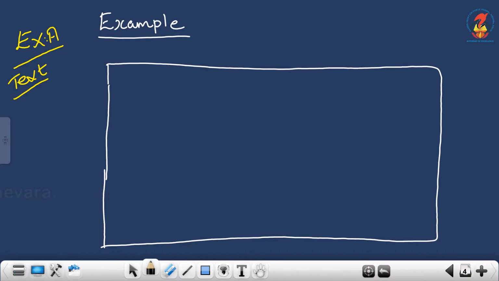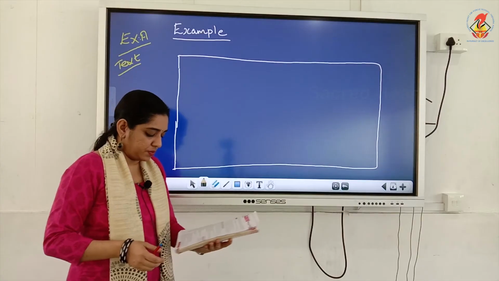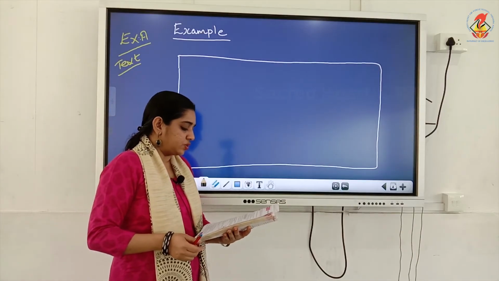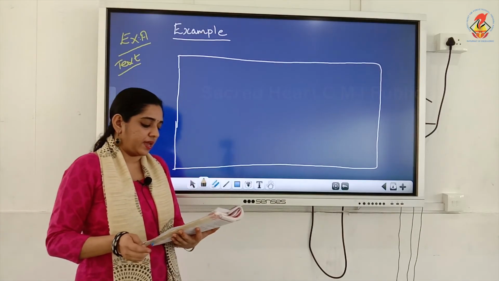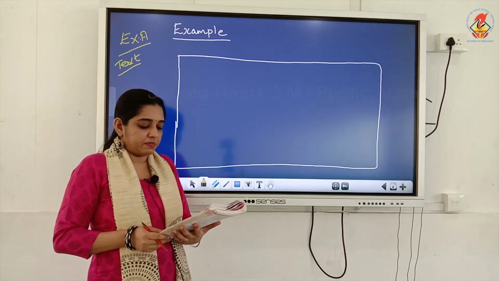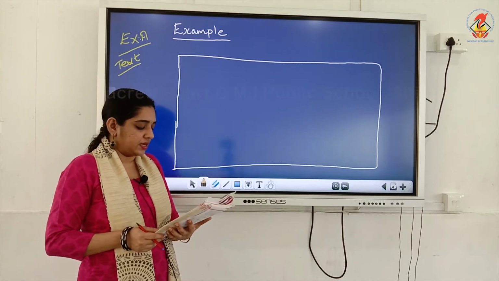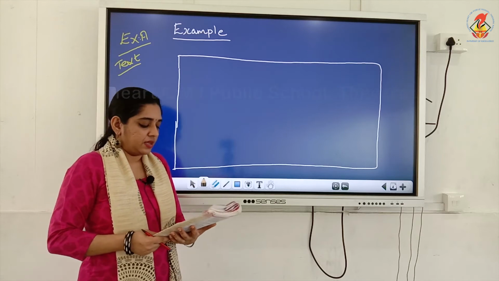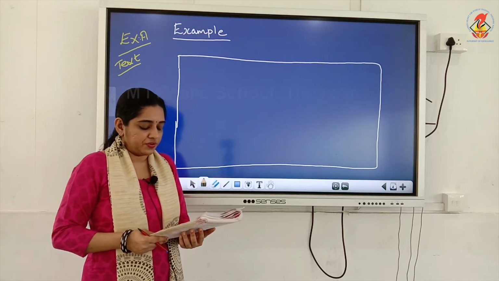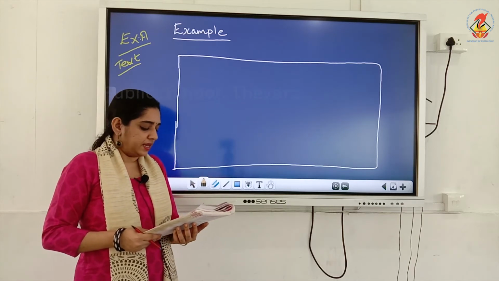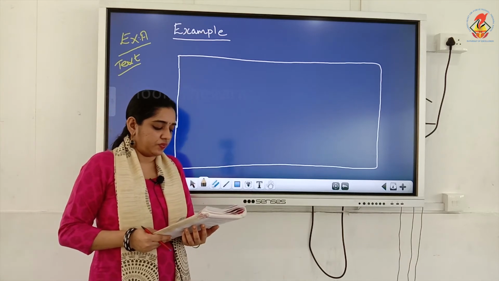Now we will write one example. Please take your textbook. See, in the textbook, did you see samples of messages given below? One sample is given. See, Himani has to go to her friend's house to bring a book. Just as she is about to leave, her father calls and asks her to inform her mother that a few guests would be coming for dinner that day. Himani leaves the following message for her mother.